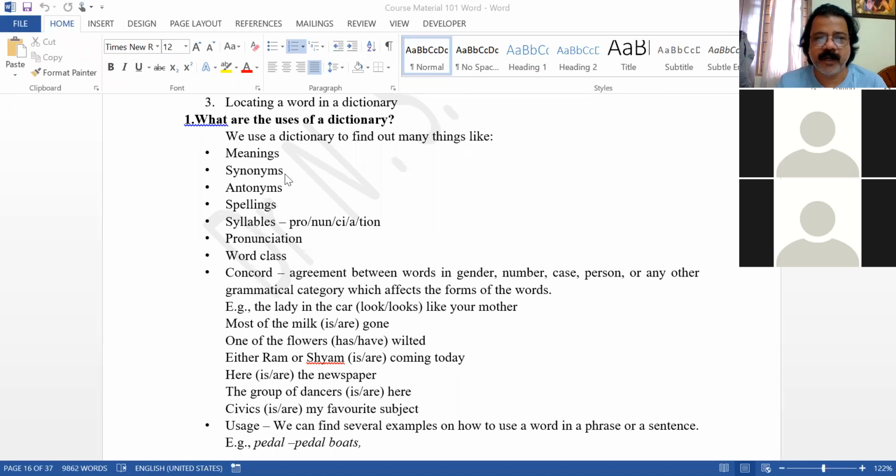So this is how you have to write one sentence for each thing, right? First, you have to list out meanings, synonyms, antonyms, spellings, syllables, word class, concord, etc. And you have to write one sentence for each. Usage, phrasal verbs and idioms. These are the uses of a dictionary, broadly speaking.